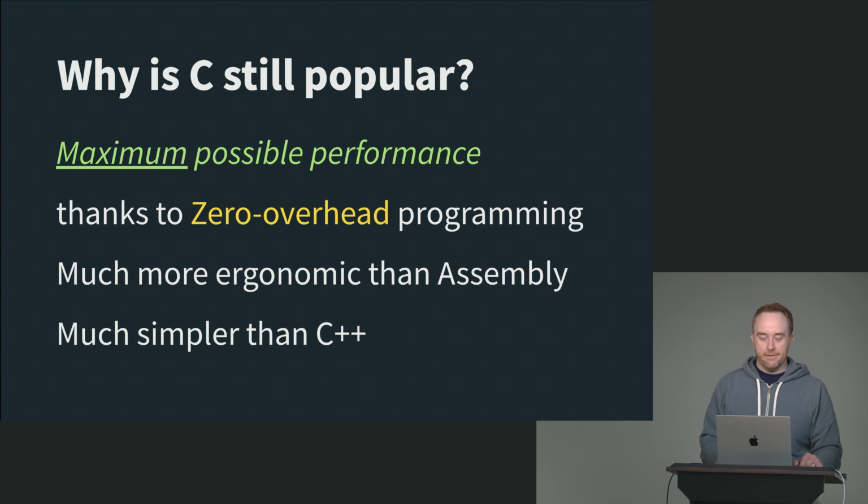And of course, although C++ was designed to be in many ways an improvement over C, C++ is extraordinarily complicated, and the compile times are massively longer than they are for C. So C is still popular even in a world where C++ exists, because C++ added so much complexity and so much longer compile times that a lot of people are like, yeah, I know C and C++, and I prefer C.